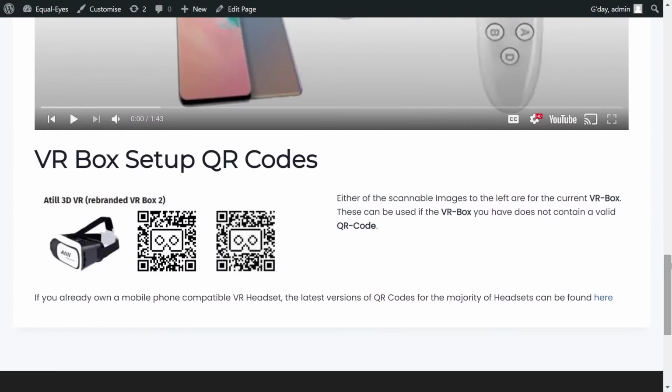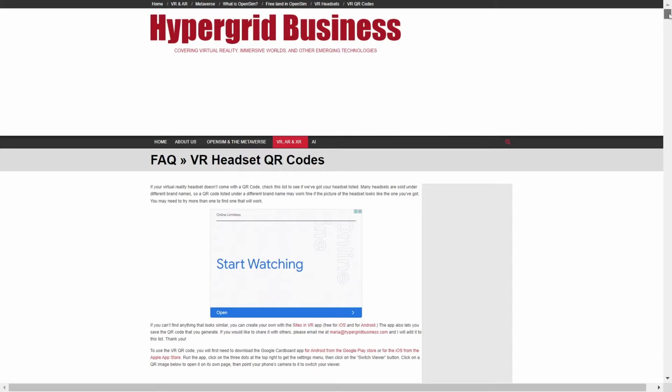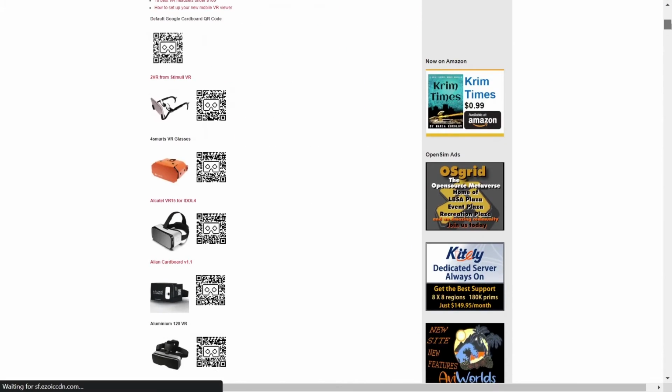On that page, there is a link to a wide range of QR codes. Pick the one that best matches the headset you own.